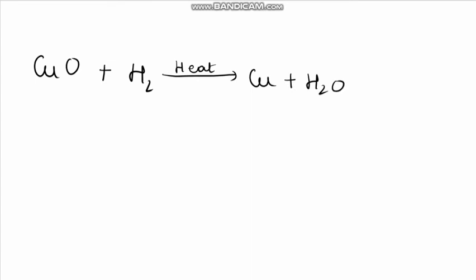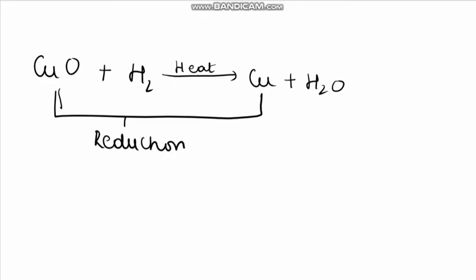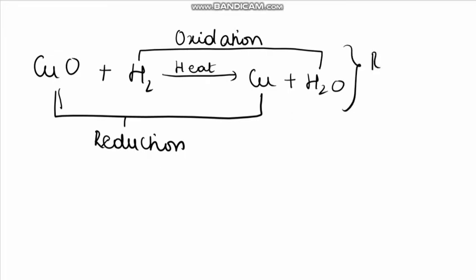So CuO is losing oxygen and becoming copper; that is, reduction is taking place. Hydrogen is gaining oxygen, and oxidation is taking place. Such reactions are called oxidation reduction reactions.